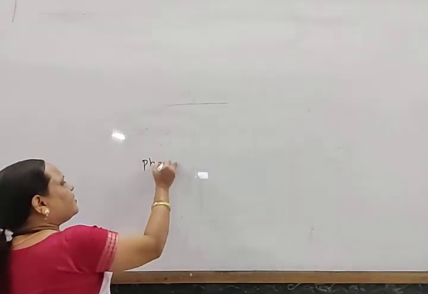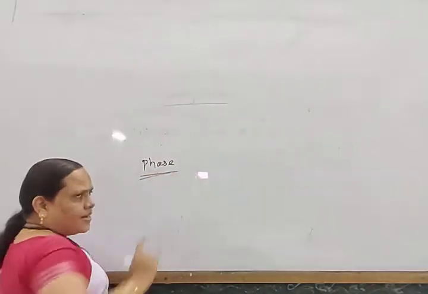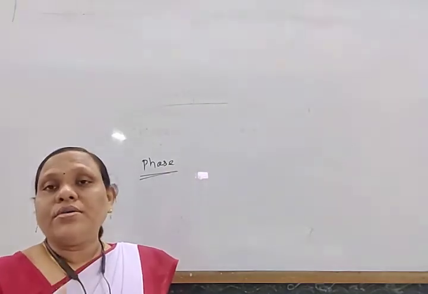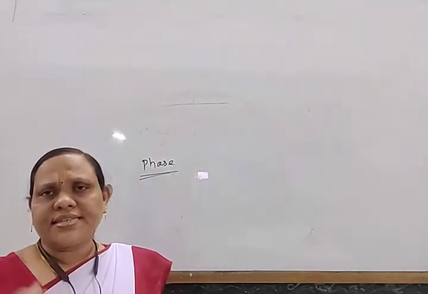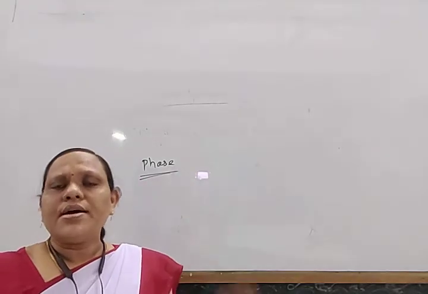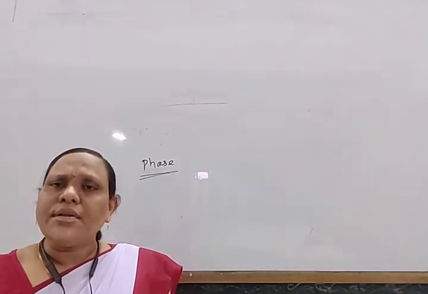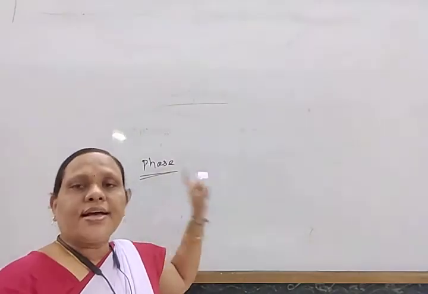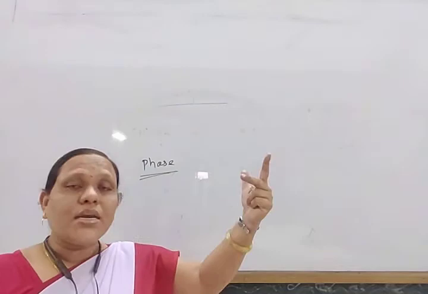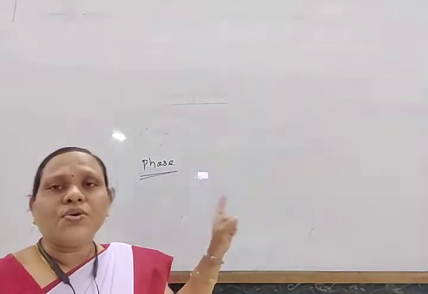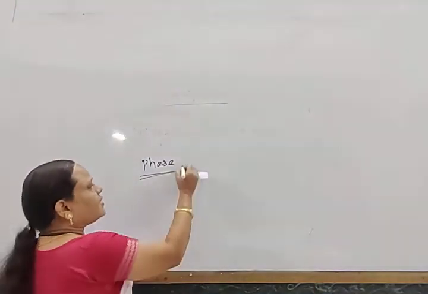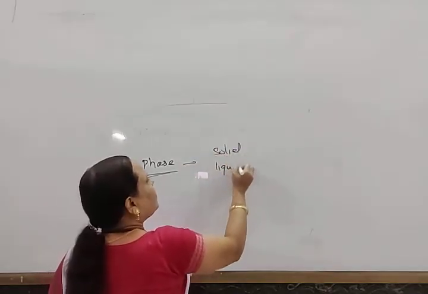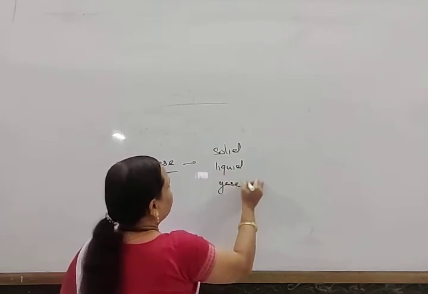Generally, what do you mean by phase? When we talk about the states of matter, we say that there are three states of matter: solid, liquid, gases. But in thermodynamics, these states are known as phases. So there are three phases: solid phase, liquid phase, and gaseous phase.